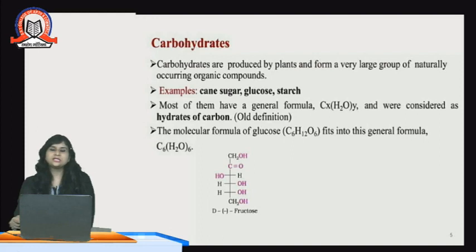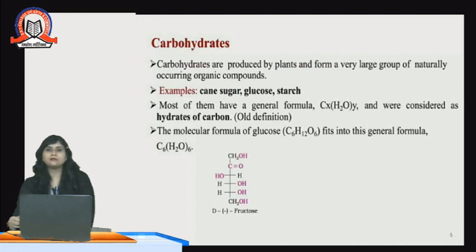Now first we see the carbohydrates biomolecule. So carbohydrates are produced by plants and form a very large group of naturally occurring organic compounds. Carbohydrate is the main part of our food, also our daily life. Why so?